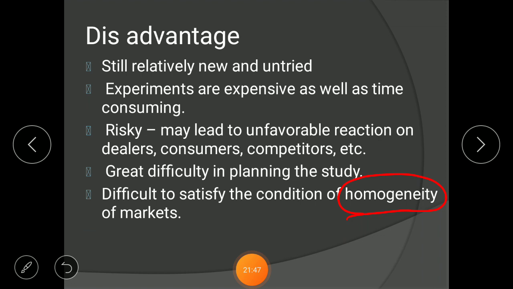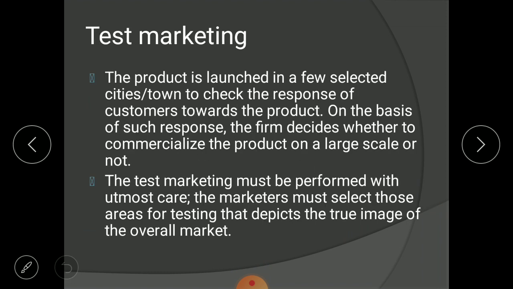So this is all about the controlled experiment. I am repeating again that the controlled experiment has only one advantage and so many disadvantages. Now let us see the second method of demand forecasting, that is test marketing. Again, the name of this method suggests that we are doing a test of the product. Specifically, I would like to recommend that test marketing is useful only for launching a new product.